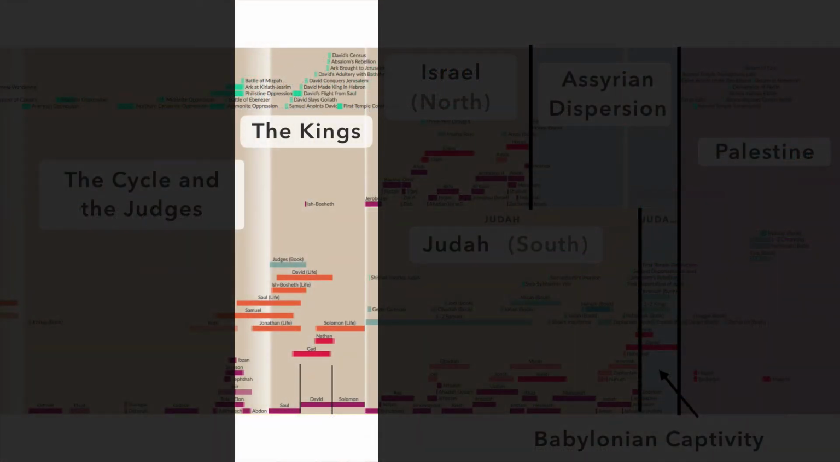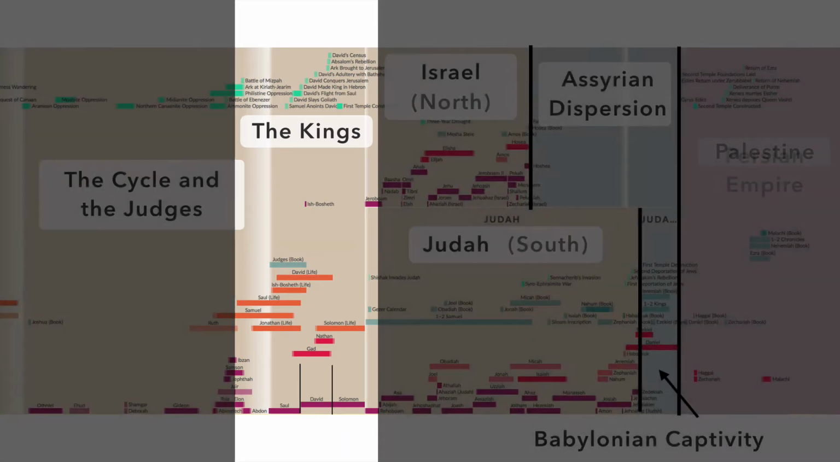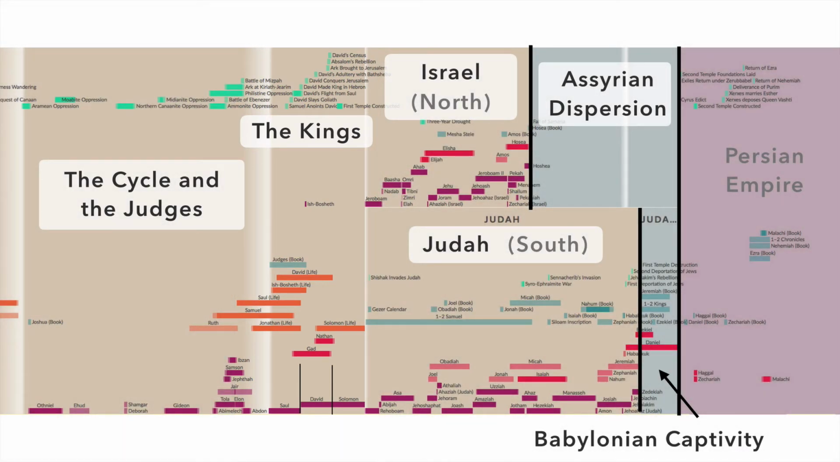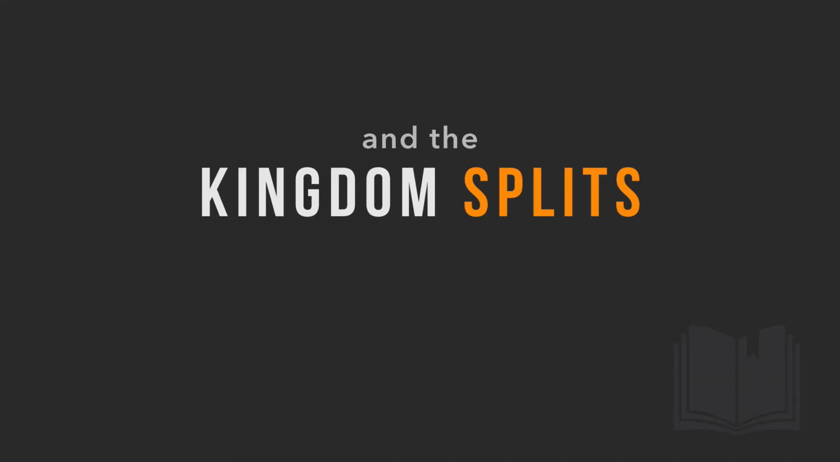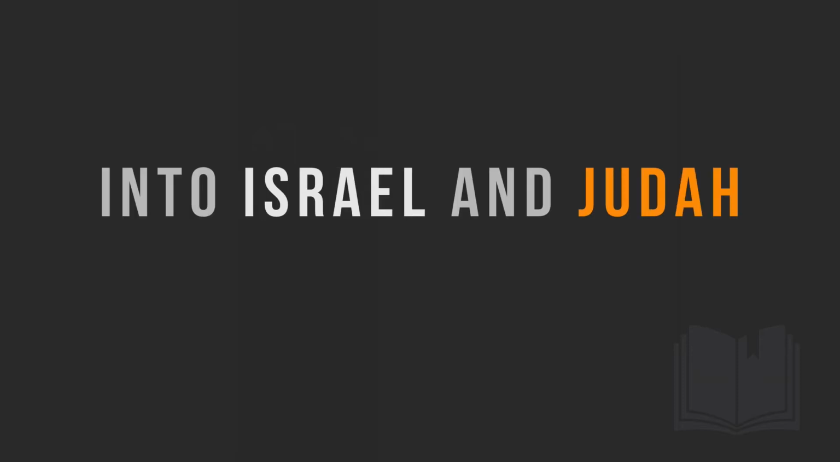So that falls in there. And then, of course, after that, we have Solomon, who is the king. He's the heir of the throne from David. But then after Solomon, things go bad, and the kingdom splits. And it splits into 2 nations. We talked about them, and they are, of course, Israel and Judah.